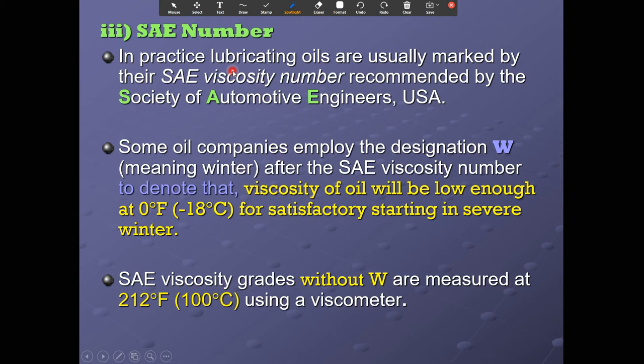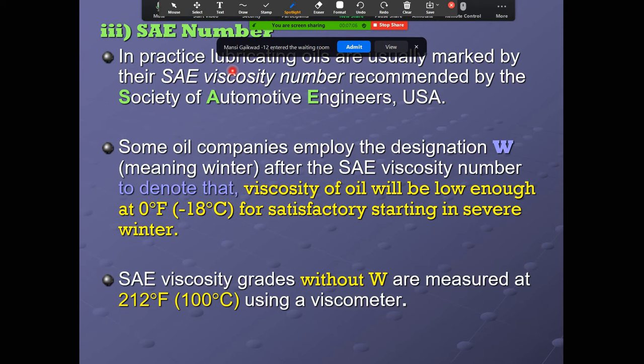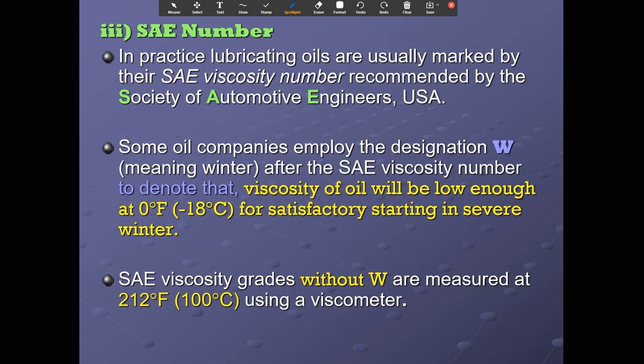So SAE numbers: in practice, lubricating oils are usually marked by SAE viscosity numbers recommended by the Society of Automotive Engineers.